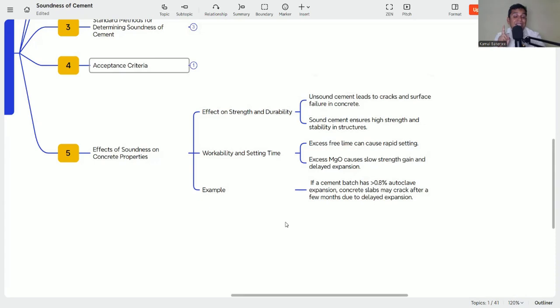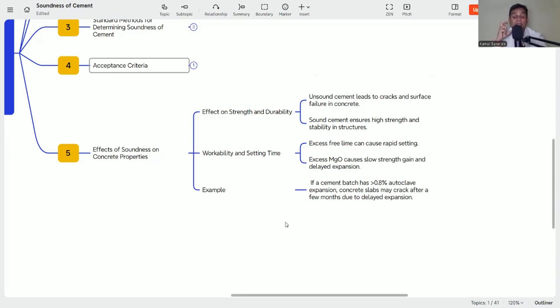But if my other properties of the cement, aggregate, sand, everything is in place, but the soundness is not as per the requirement of the IS code, then there will be a problem in the strength, because the volume will change and cracks will generate, and the strength and durability will be a concern. So unsound cement leads to cracks and surface failure of the concrete, and sound cement ensures high strength and stability of the structure.